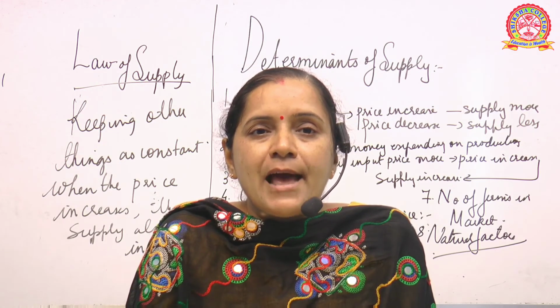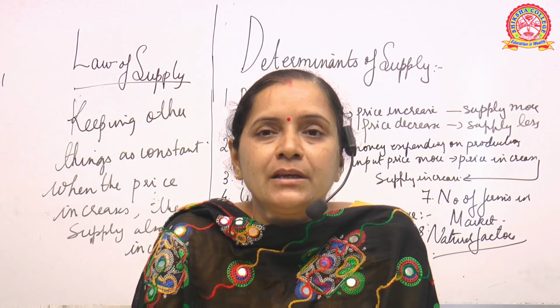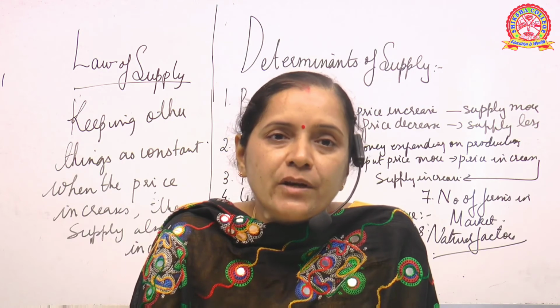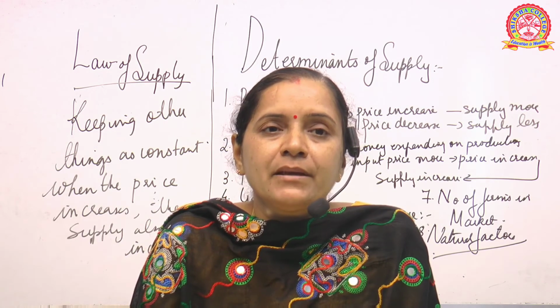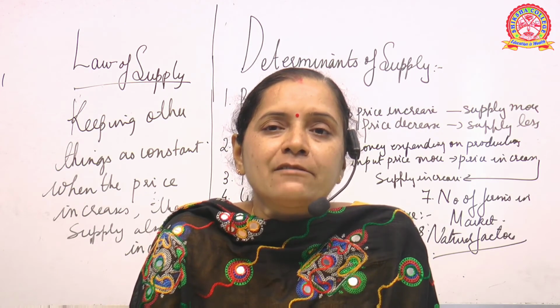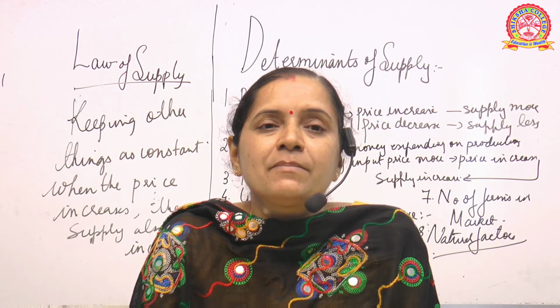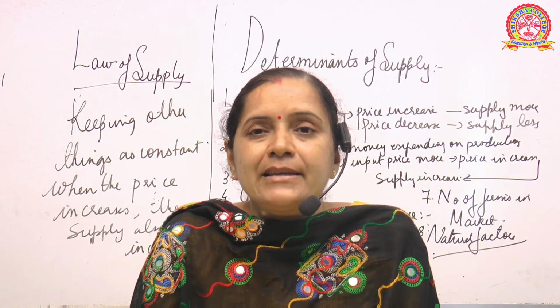So here what will happen, the supply will be restricted. Suppose there is a flood all over the state, then the supply of vegetables will be restricted, because maximum vegetables have been spoiled in the flood, and only a few are available. Whatever is available will be supplied in very small quantity, but the prices will be very high. Why? Because it is highly necessary.